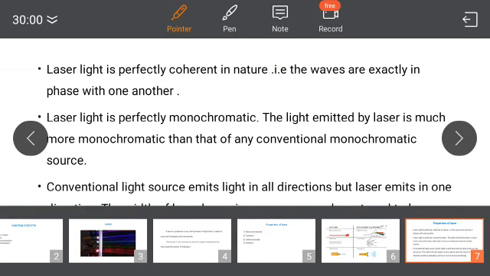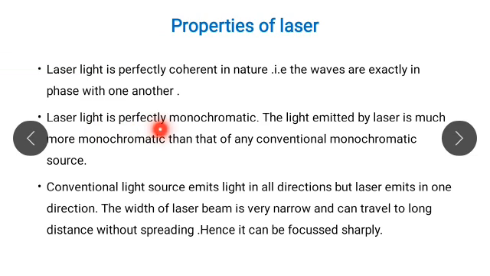The second property is that laser light is perfectly monochromatic. That means the light emitted by a laser is much more monochromatic than that of any conventional monochromatic source. That means it has extreme brightness.